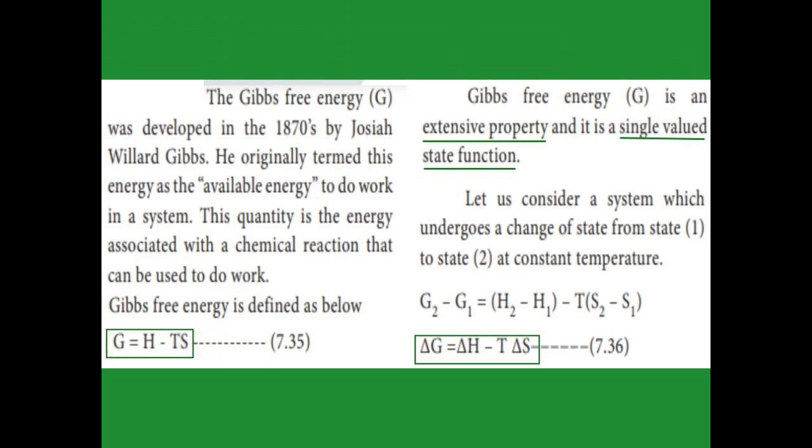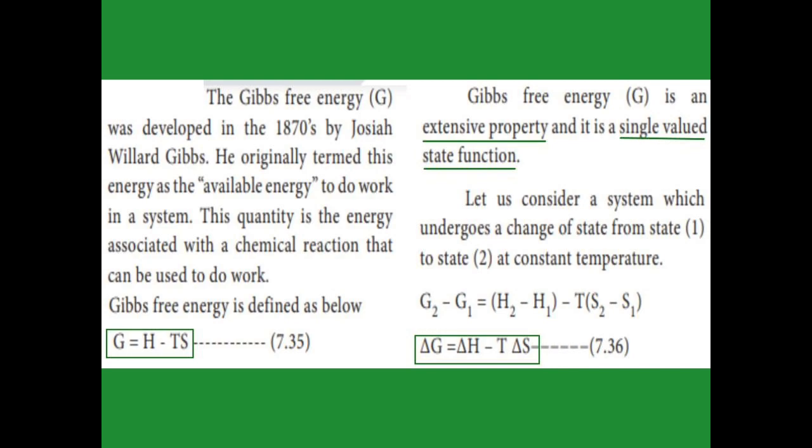Gibbs free energy was developed by Josiah Willard Gibbs. What does Gibbs free energy mean? It is the available energy to do work in a system. The formula is G equals H minus TS. Gibbs free energy is an extensive property with a single value, and H, T and S are all state functions, so G is also a state function.